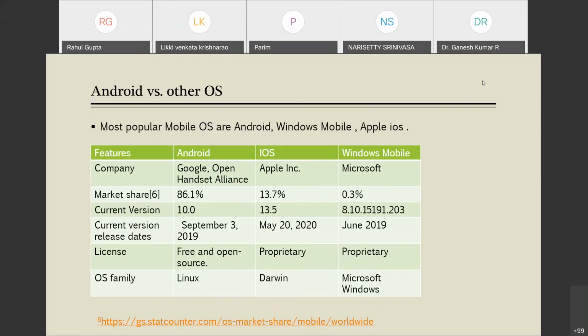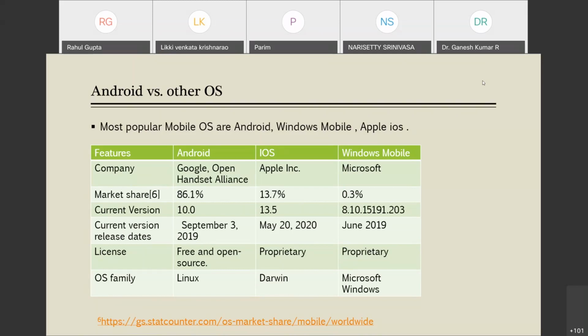Since Android has most of the market share, most of the smart devices, or you can say mobile devices, targeted today are basically intended toward Android OS.